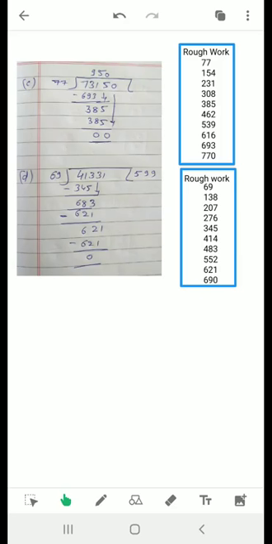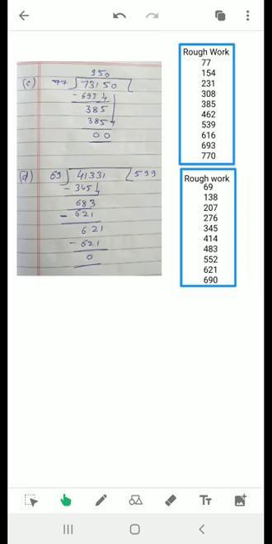So we will take 3 digits together. We can take 3 digits. As I told at the start, we can take as many digits as we want. So this 7 we cannot take, this 73 also we cannot take because 73 is smaller than 77. So we will take 731.